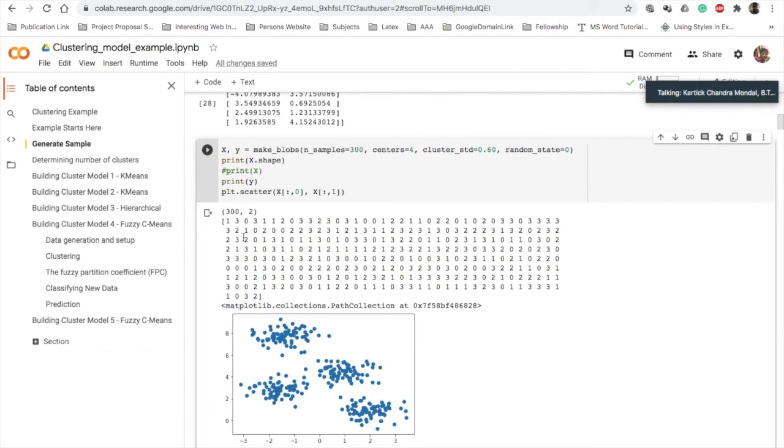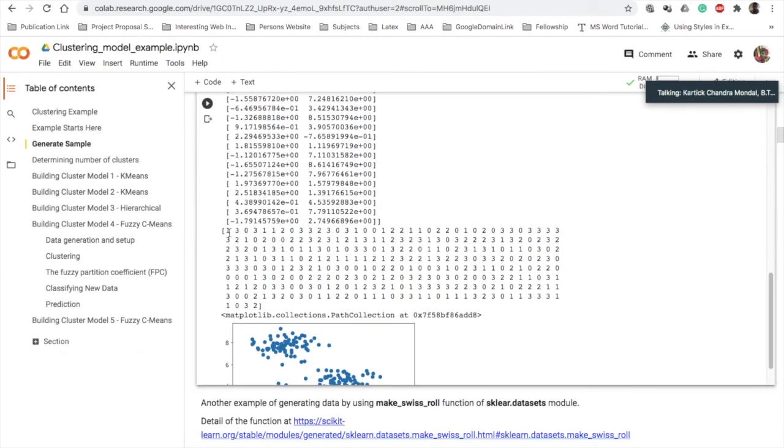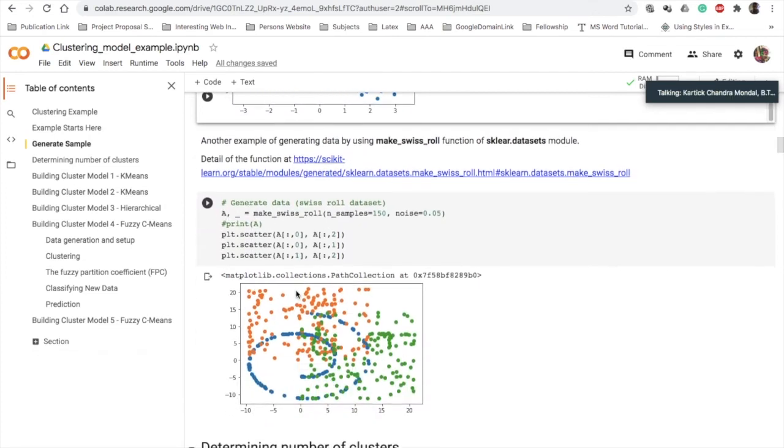And the labels of the clusters are 0, 1, 2, 3 for each of these data points. So for example, if I run this again, then the last point belongs to cluster 2, the second last point belongs to cluster 3, the third last point belongs to cluster 0. These are other examples of creating data points, where you have the Swiss roll dataset. This is the Swiss roll dataset where you have 3 different clusters.